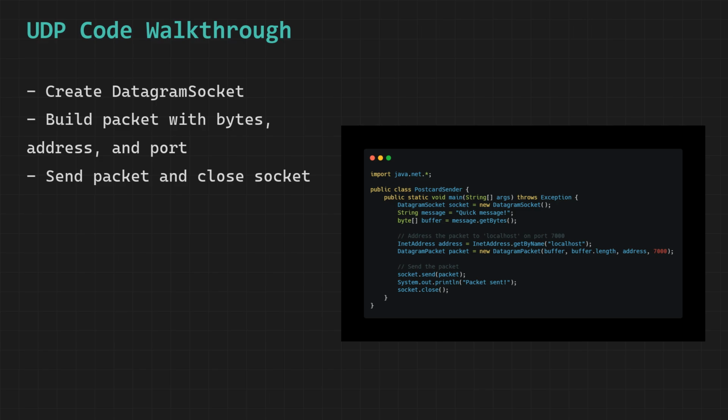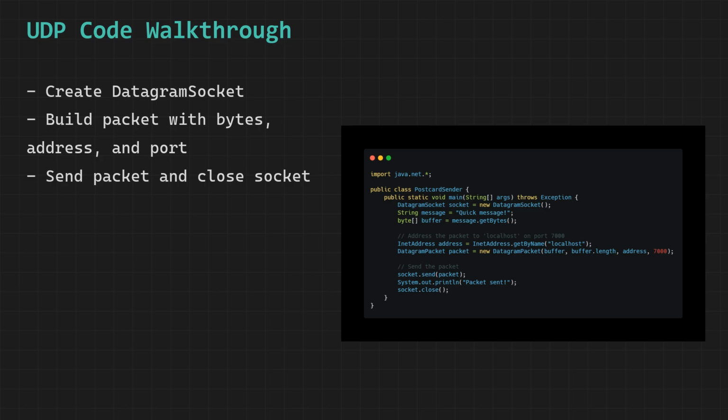We create a DatagramSocket object called socket which represents the communication endpoint through which our Java program will send UDP packets out onto the network, and unlike TCP sockets which require a formal connection to be established before any data can be exchanged, a datagram socket is completely connectionless and can immediately begin sending packets to any destination address and port number without any prior handshaking or connection setup process whatsoever.